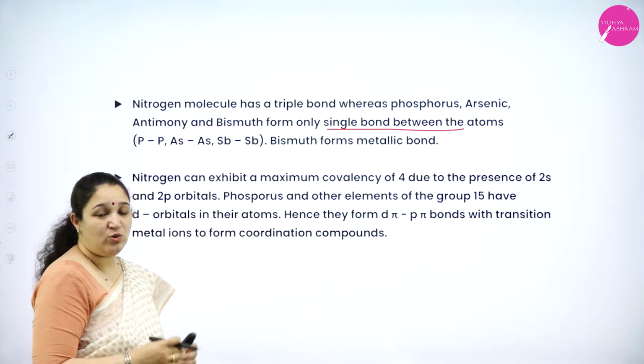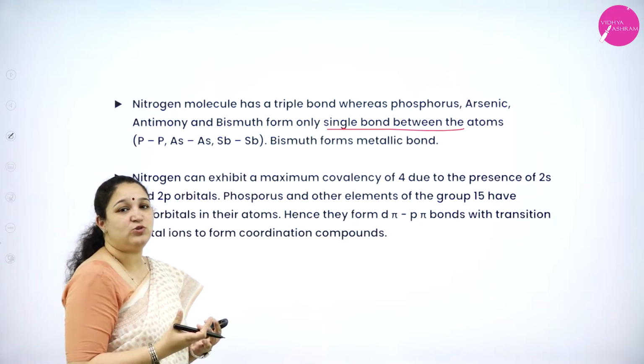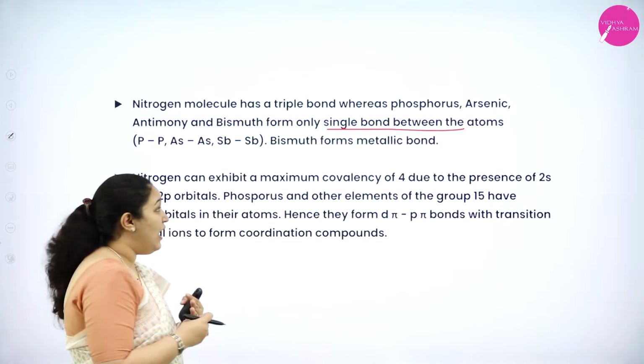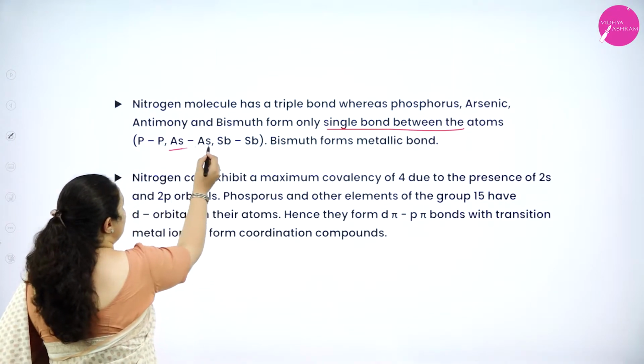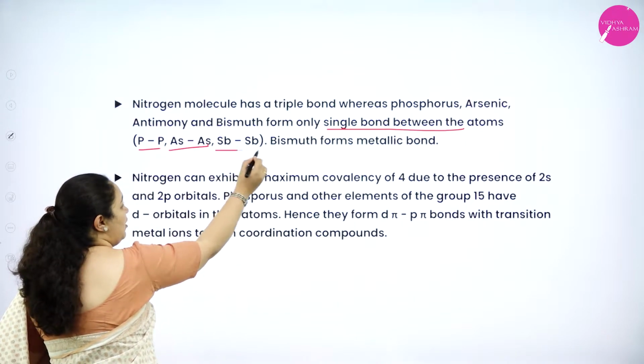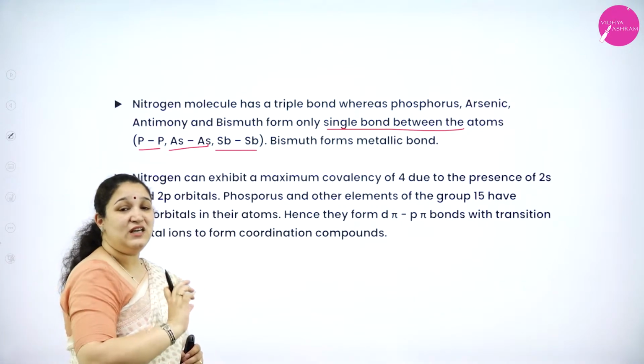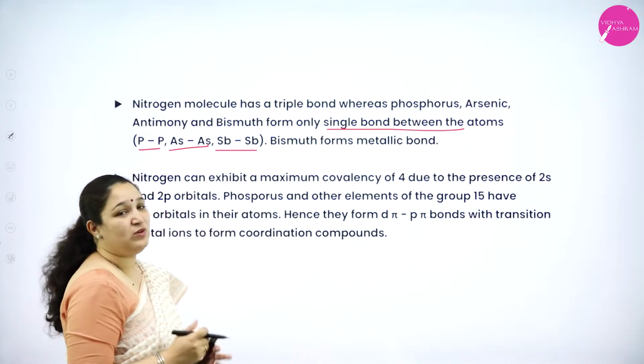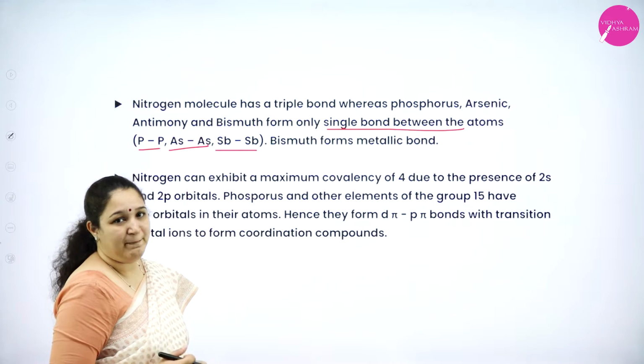I already told you all, only nitrogen has the capacity to form multiple bonds among the two atoms, whereas arsenic, you can see it has got single bond, phosphorus single bond, antimony also will form single bond between the two atoms. Okay, bismuth forms only metallic bond because it's a metal.